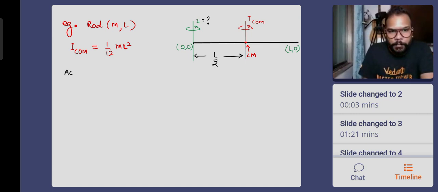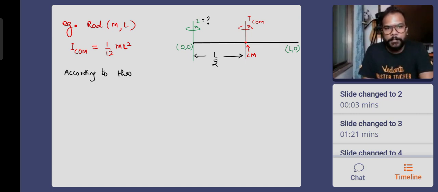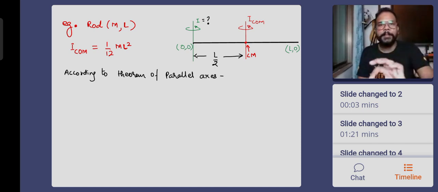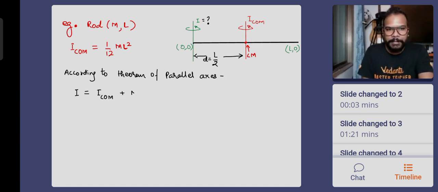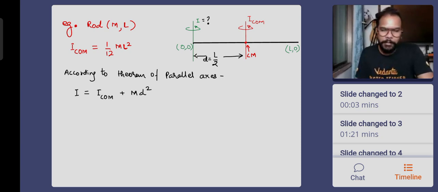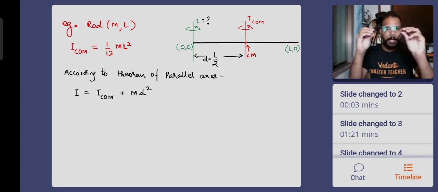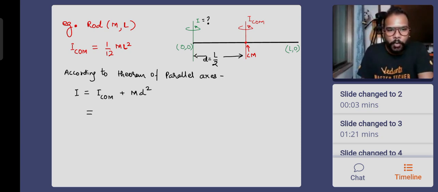So according to the theorem of parallel axes, axes being the plural of axis, say this distance is d, so L by 2 is d. I will be equal to I_COM plus the mass of the rod into the distance between the two axes squared, M d squared. I'm writing it as d; you can write it as small r, it doesn't matter. What is important is the expression. I_COM is 1 by 12 M L squared, plus the same mass M, and the d value is L by 2, squared.